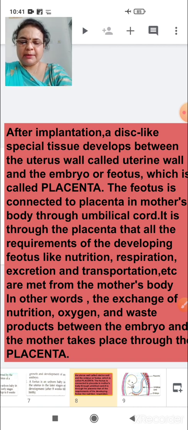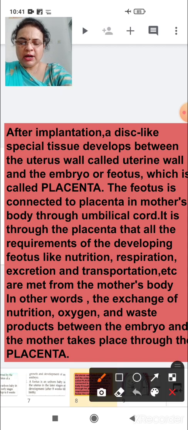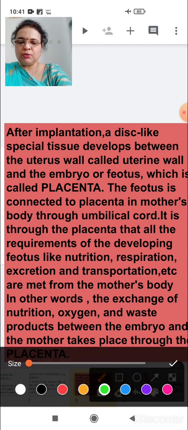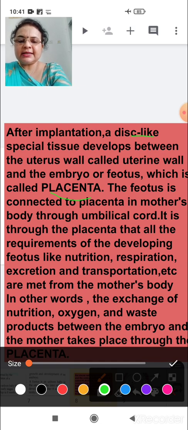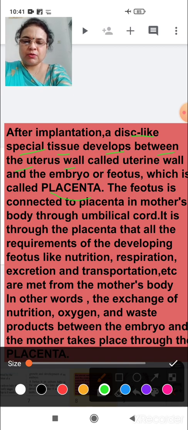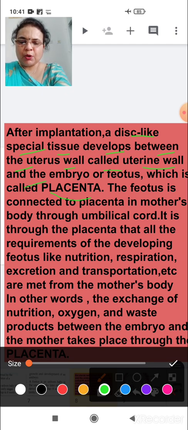The important topic we are all going to study is the placenta. Now, what is placenta? After implantation, a disc-like spatial tissue develops between the uterus wall, called the uterine wall, and the embryo or fetus, called the placenta.